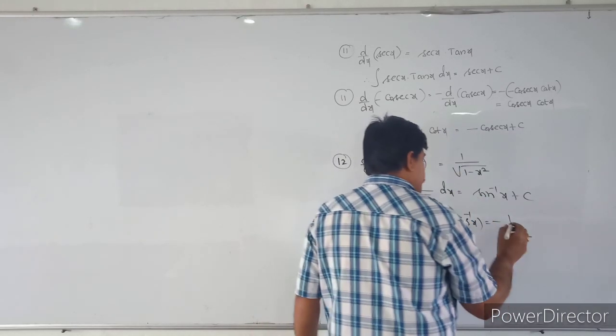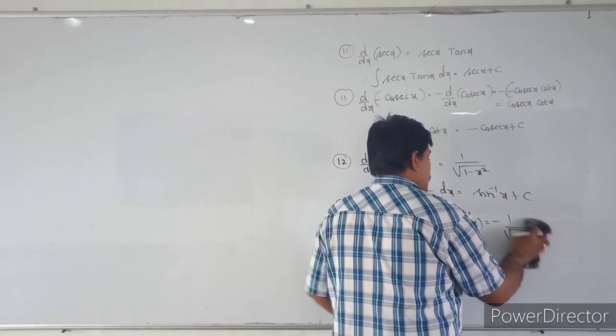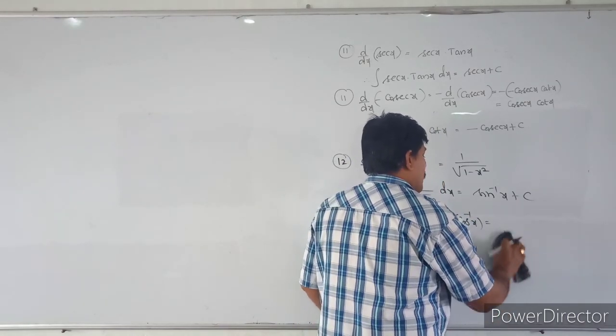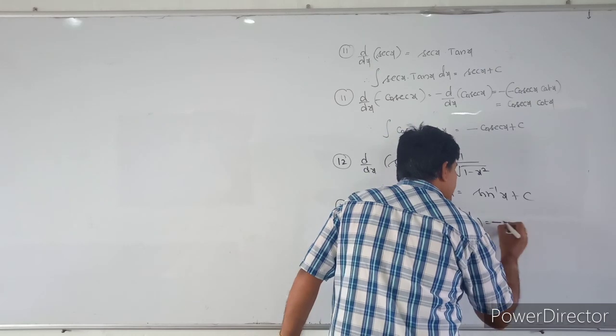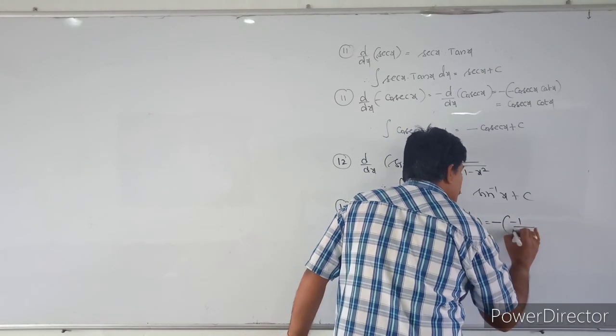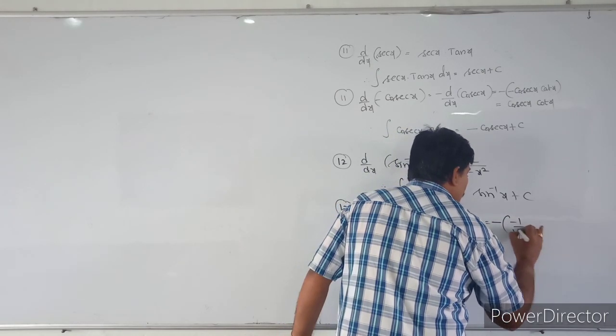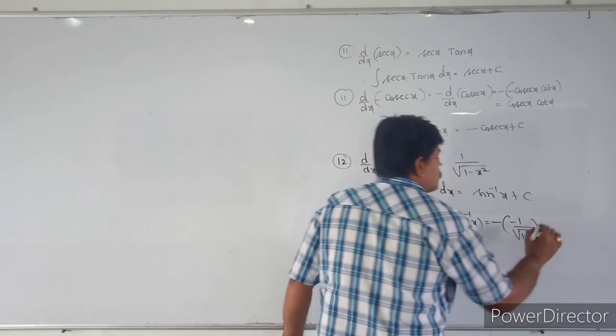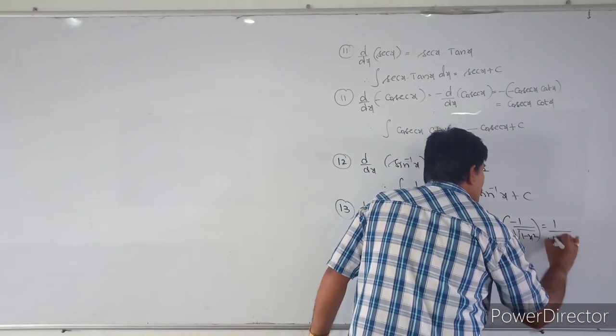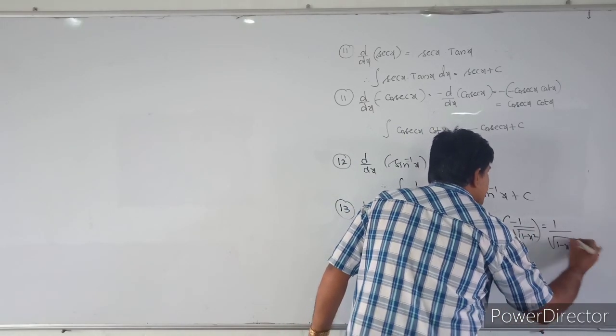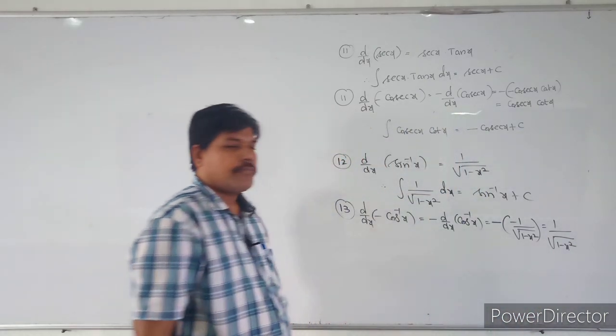Minus of minus, so you get 1 by root of 1 minus x square.